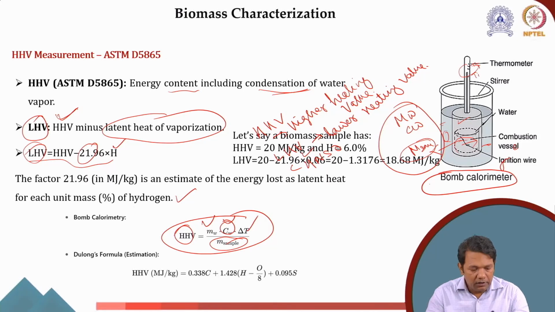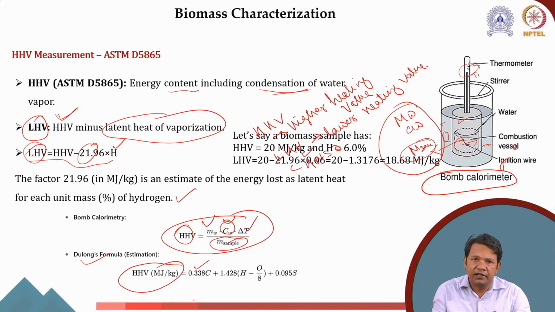Okay, now the other way, as I told during the ultimate analysis, is that we can use the Dulong formula, which is based on the elemental analysis, where the higher heating value in megajoule per kg is 0.338 C plus 1.428 times H minus oxygen by 8, plus 0.095 S. Okay.